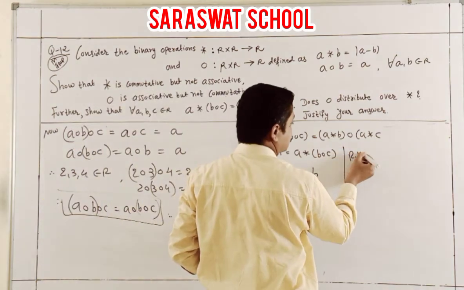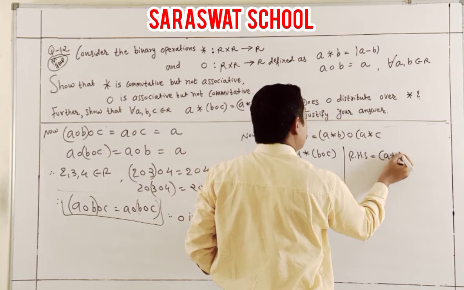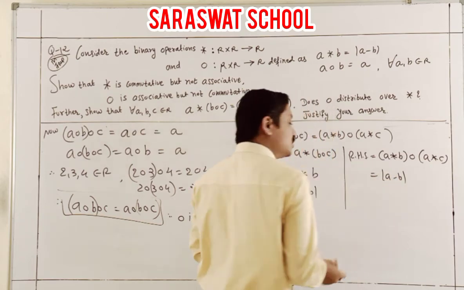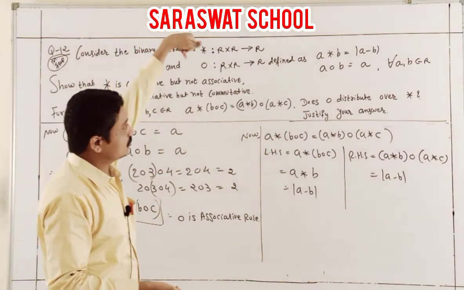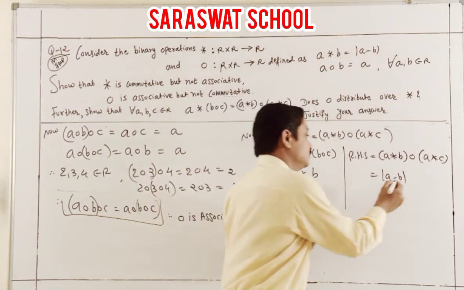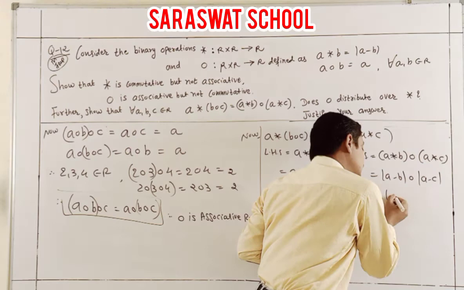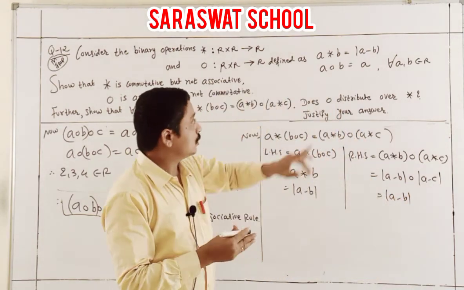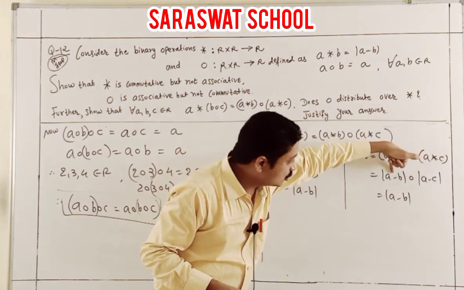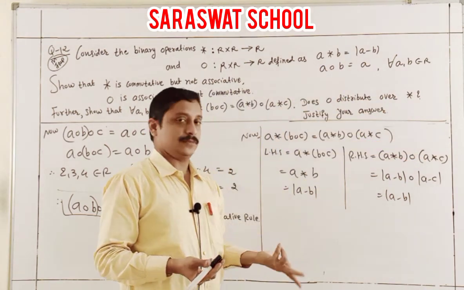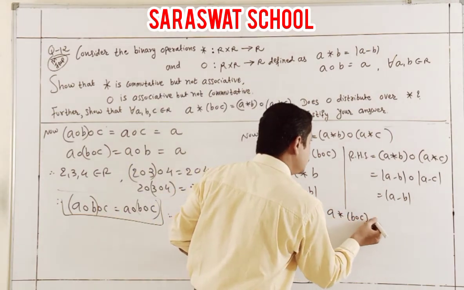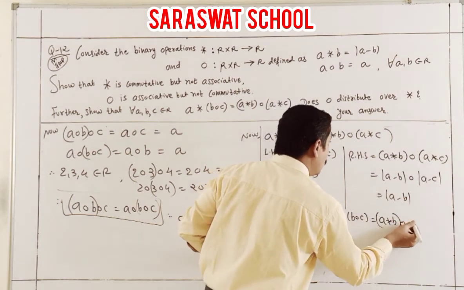Moving ahead, my RHS is A binary B O A binary C. A binary B is A minus B, because I know that. Again, A binary C operates by the same concept: modulus A minus C. So my answer is A minus B, because in the O operation you write down the first data. What is the first data in these two? A minus B. Check, they are the same. It means A binary BOC is equal to A binary B O A binary C.